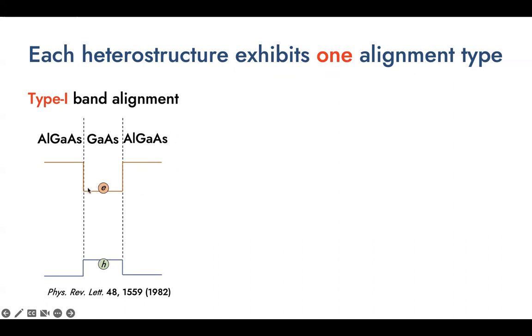The conduction band minimum and the valence band maximum lie in the gallium arsenide layer, while the aluminum gallium arsenide layer has a slightly larger band gap. So charge carriers injected into such a heterostructure are confined in the gallium arsenide layer. This makes them stay away from any impurities or disorders and enhances the carrier mobilities of such materials, which makes them suitable for studies such as the fractional quantum Hall effect.